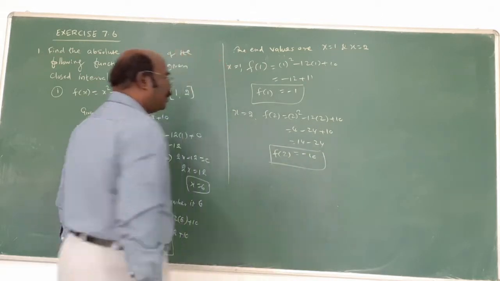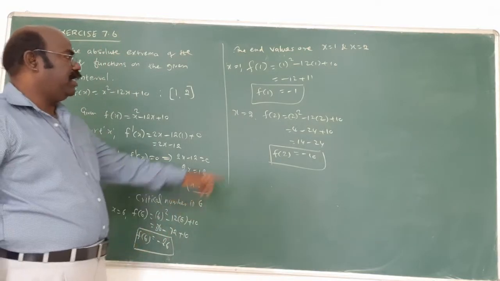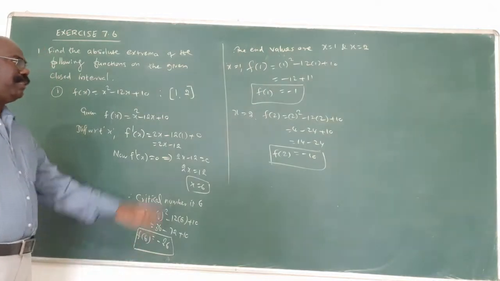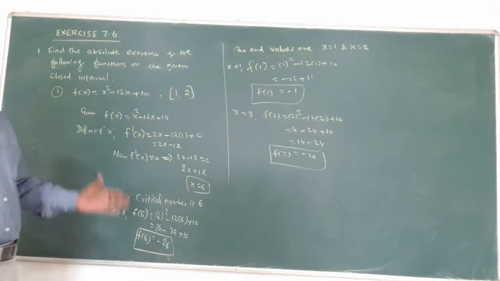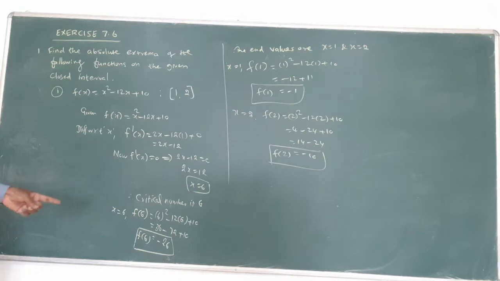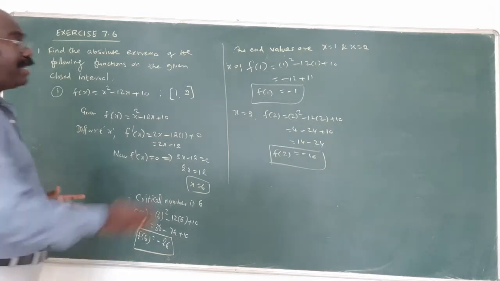We have 3 values: f of 6, f of 1, f of 2. Out of these 3 values, which is the maximum value and which is the minimum value? That is the answer. Comparing all 3 values, minus 26, minus 1, minus 10, minus 1 is the maximum number.